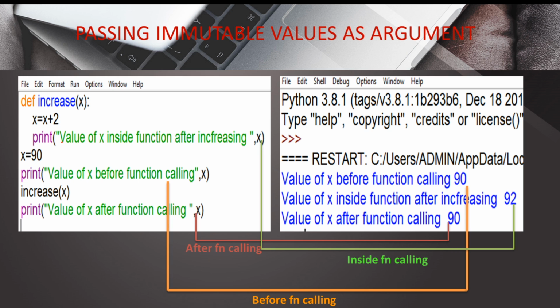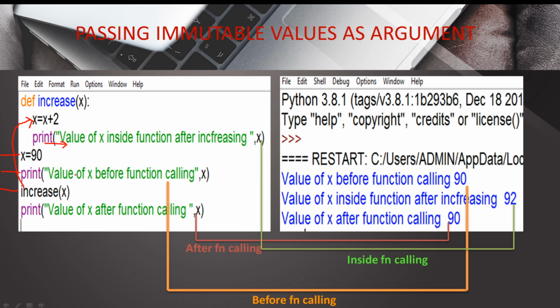Actually you can see that here we have assigned x is equal to 90. Before calling the function we printed the value of x. Now we called the function, and inside this function you can see that we are trying to change the value of the passed variable, and we are trying to increase it by 2, and after increasing we have printed its value inside the function itself. So inside the function we are getting the output as 92.